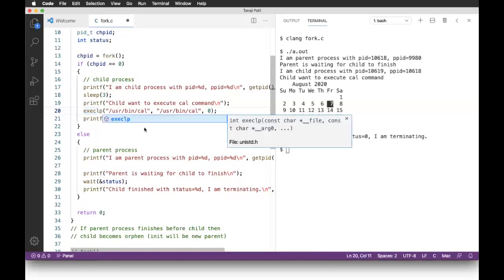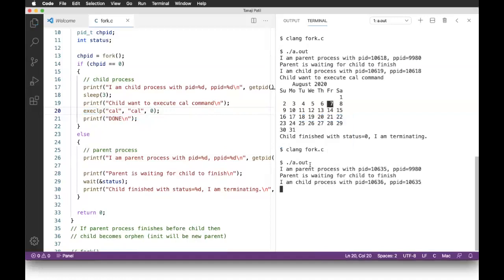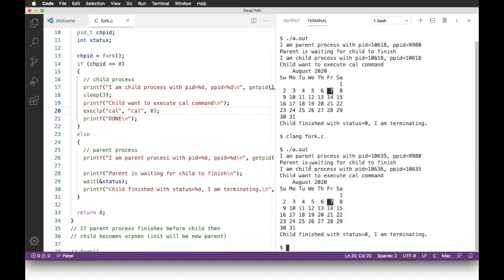Now once you give execlp, no need to give the total path. You can simply say the command. The reason is, when you attach p there, the meaning of that is consult the PATH environment variable to locate the executable file. So this time also you'll get the correct thing. But if you use execle here, that E stands for make use of environment variable, P stands for make use of PATH environment variable. Anyways, you can go into details of that.